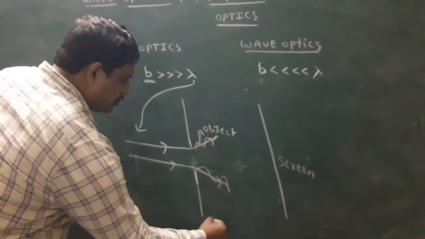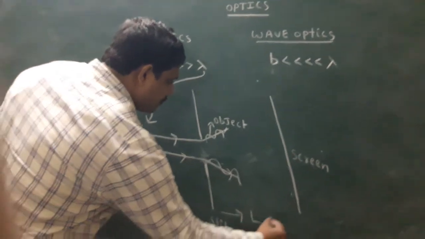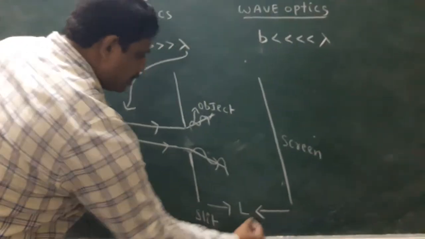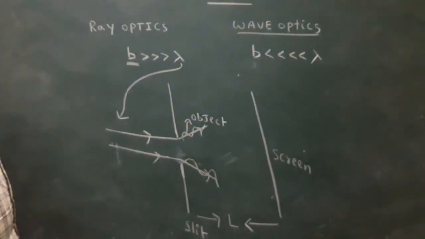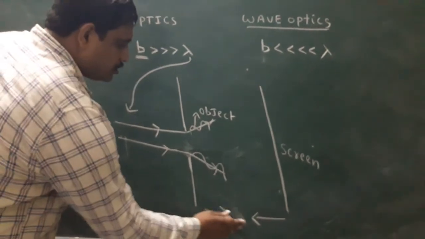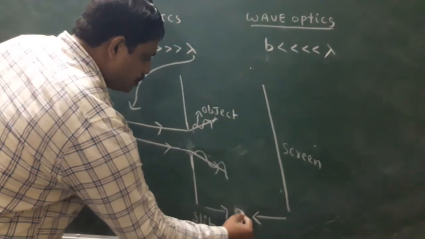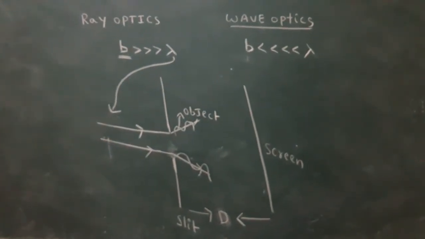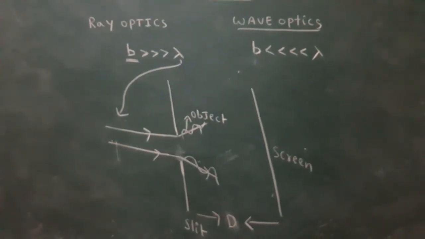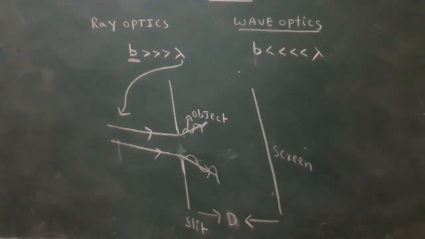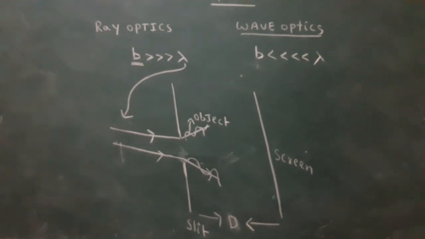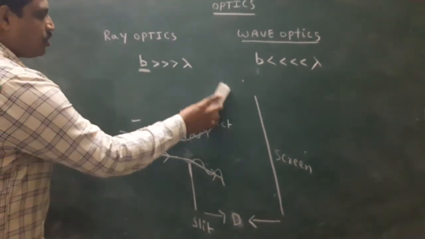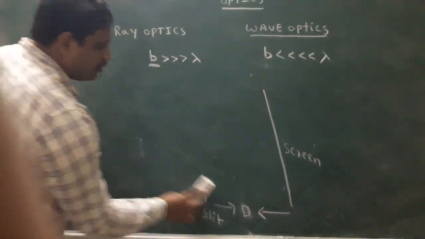In this situation, the distance between slit and screen is denoted by L. In some textbooks it is denoted by capital D. What is capital D? The distance between slit and screen. Once again I give clear information. Look here.